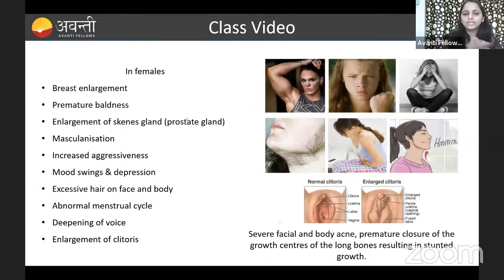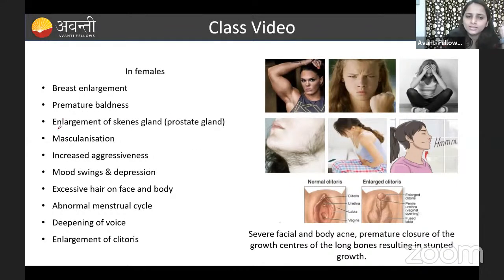Okay, so here you can see that because this steroidal hormone increases, this leads to an increase in hair also. The increase in testosterone in the female leads to increased hair production in the female. Okay, that is facial hair. Then abnormal menstrual cycle. We all know that the menstrual cycle hormones are steroidal hormones. It will lead to an abnormal menstrual cycle because of the imbalance of the hormones, and deepening of the voice and enlargement of the clitoris. Here you can see the clitoris in the female is going to be enlarged.